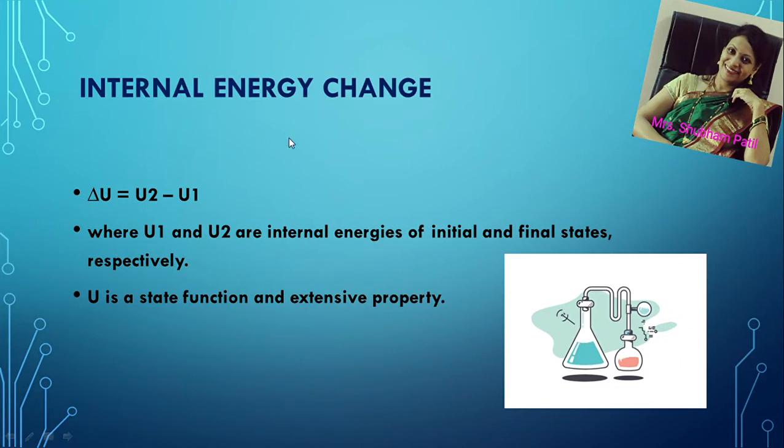Internal energy change delta U is equal to U2 minus U1, where U1 and U2 are internal energies of initial and final states respectively. U is a state function which depends on initial state and final state but is independent of the path followed. It is an extensive property which depends on the amount of the substance.